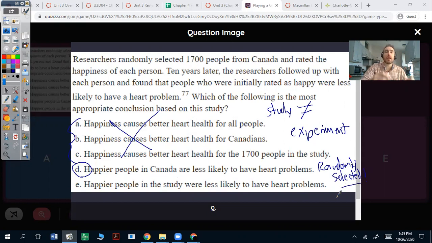Yay, random selection helps us make inferences to a larger population. And it says so right here. Your population is all the people in Canada. Your sample is the 1,700 people you randomly selected.